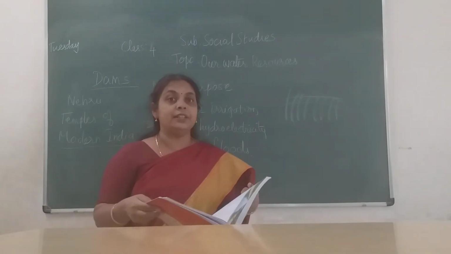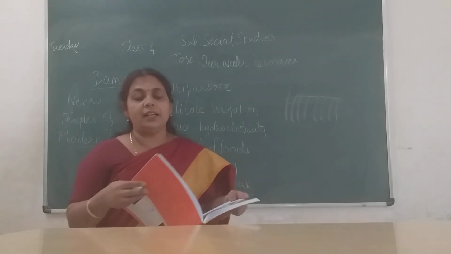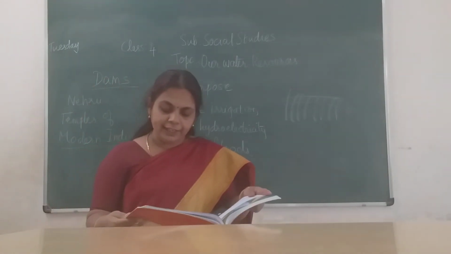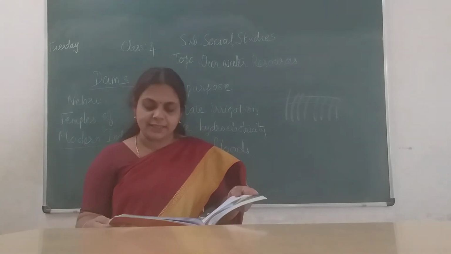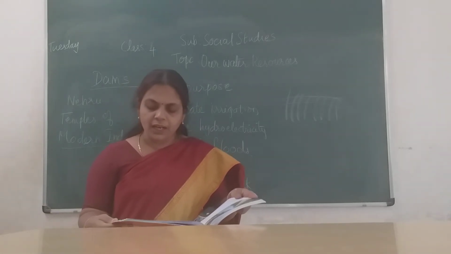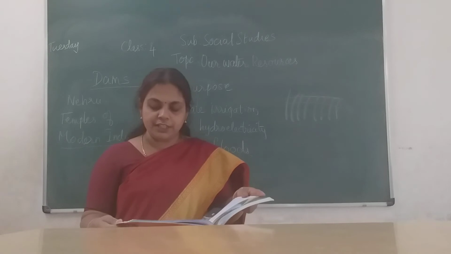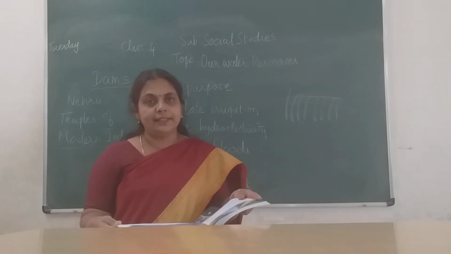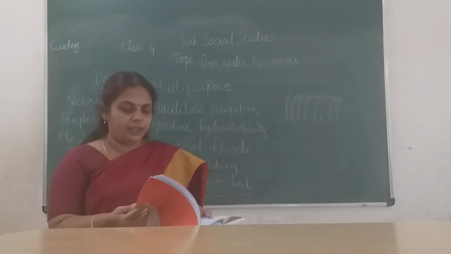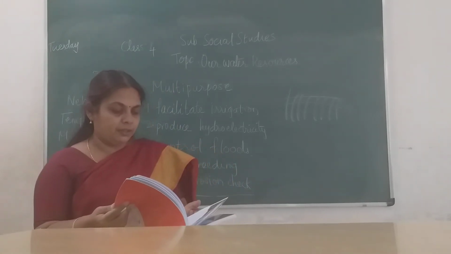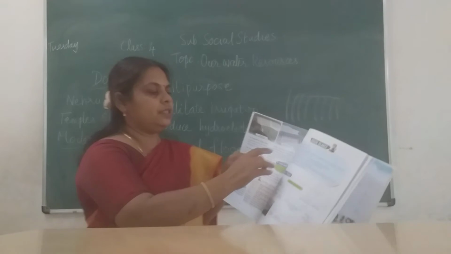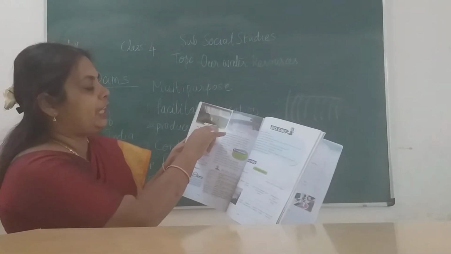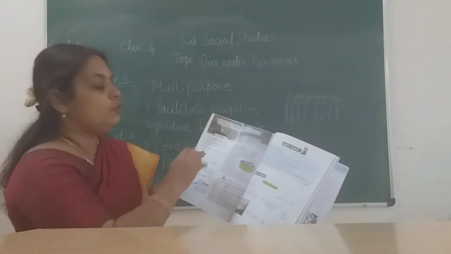You would have learned about it in the previous lesson. Bhakra Nangal Dam was built on the river Sutlej at a height of 226 meters. It supplies electricity to the states of Himachal, Punjab, Haryana, Rajasthan and Delhi. In the picture also they have given Bhakra Nangal Dam on the river Sutlej and Hirakud Dam on the river Mahanadi in Odisha.